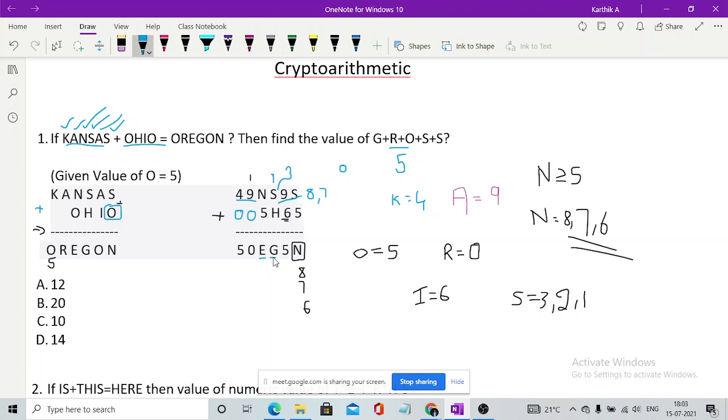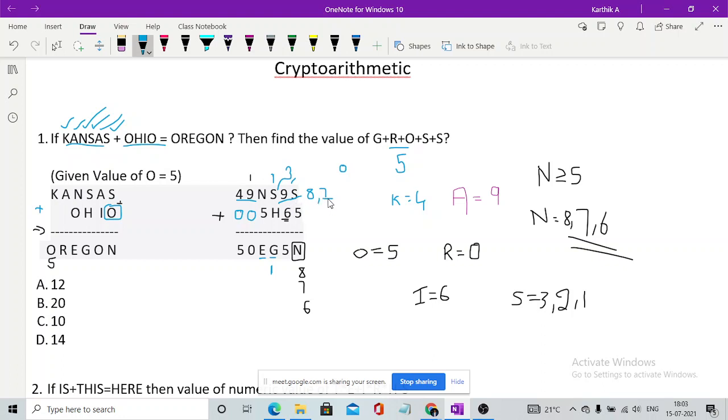If H is 7, what would be the value of G? If S is 3, you will be getting G as 1, right? So 1 is not registered with any number till now. So let's imagine H as 7 and S as 3, we will be getting it as 1.